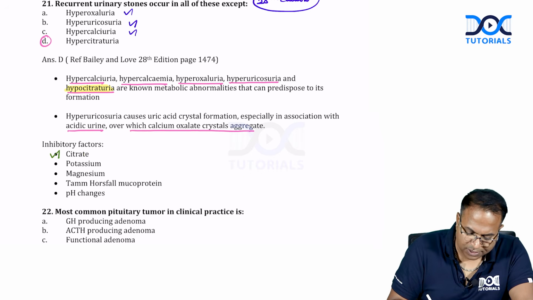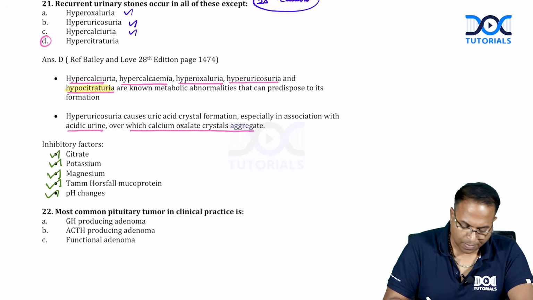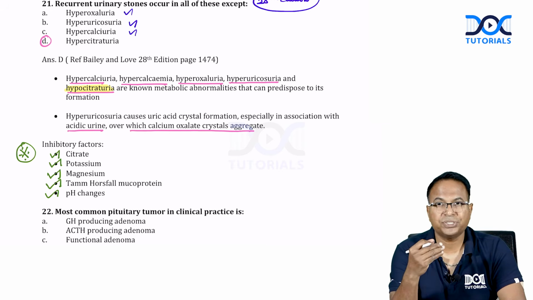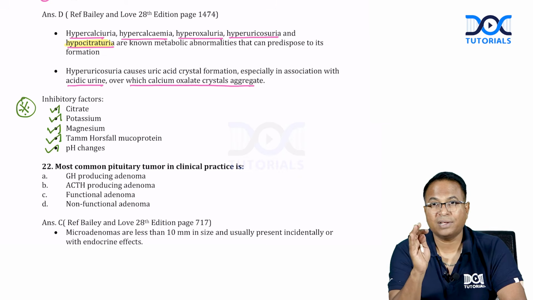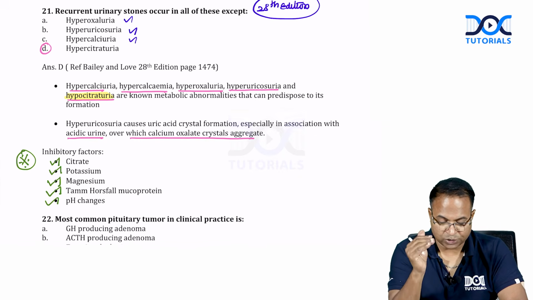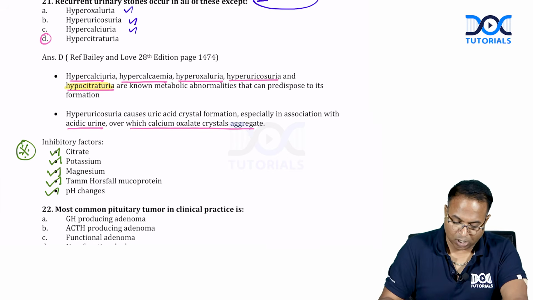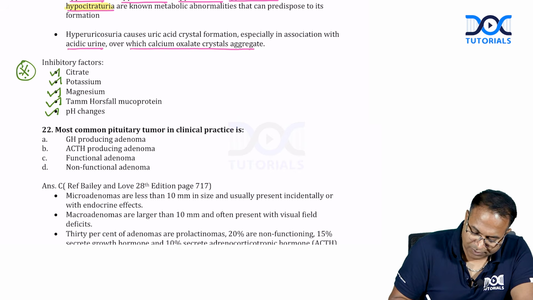Inhibitory factors: citrate is an inhibitory factor. Potassium, magnesium, Tamm-Horsfall protein, pH. These are the inhibitory factors. Please remember this for future exams. Citrate, potassium, magnesium, Tamm-Horsfall protein and pH changes are all inhibitory factors. Citrate in the urine is protective against stones. Hypocitraturia can cause stones.